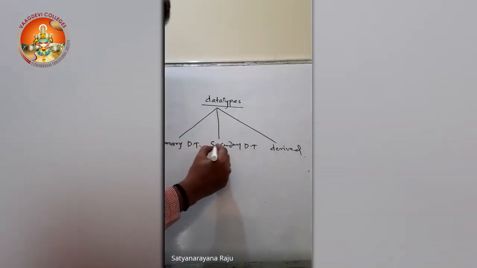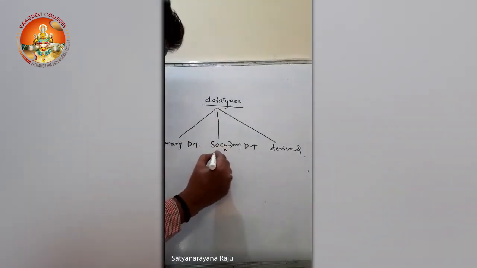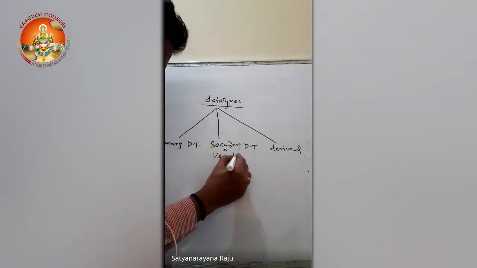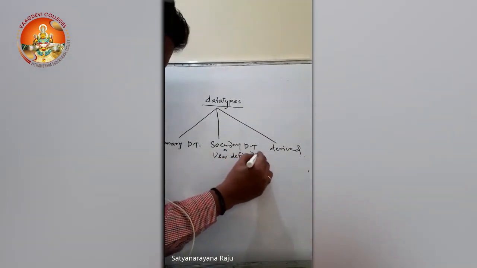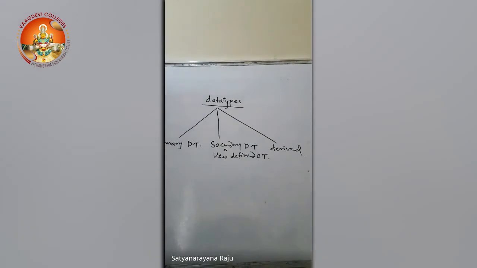And the next one, secondary, which can also be called user defined. Who are the users? We are the users. We are going to write the program, so we are called users. According to the requirement of the program, we can create our own data types like structures and unions. So those are called secondary data types or user defined. Remember, just try to know the definitions of all this. We will see them one by one in our coming classes.